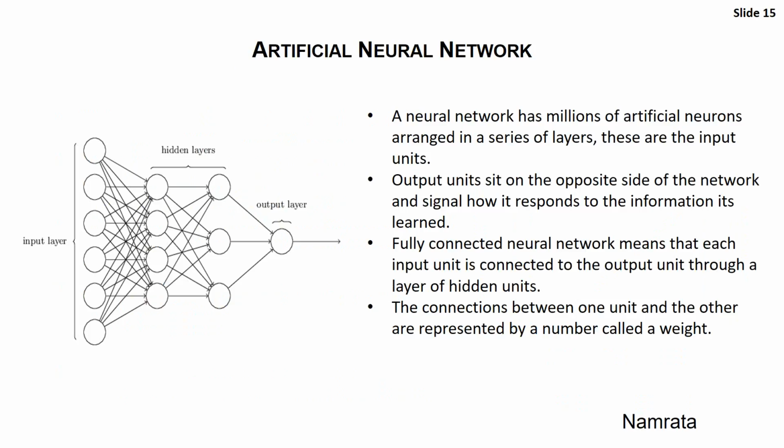So now let's see how we applied artificial neural networks. So in the figure, we see here, these are the input layers, which are a series of inputs that we give. This is the hidden layer, and this is the output. The hidden layer is unknown to the user. We calculate it whenever we input some data to the process, and it calculates it based on the training data we provide. So this is the way we make the network intelligent so that it can work for the test data. So this is the input layer, the hidden layer, and the output layer. The connections between one unit and the other are represented by a number called the weights. The circles in front of the hidden layers are the weights of the process.